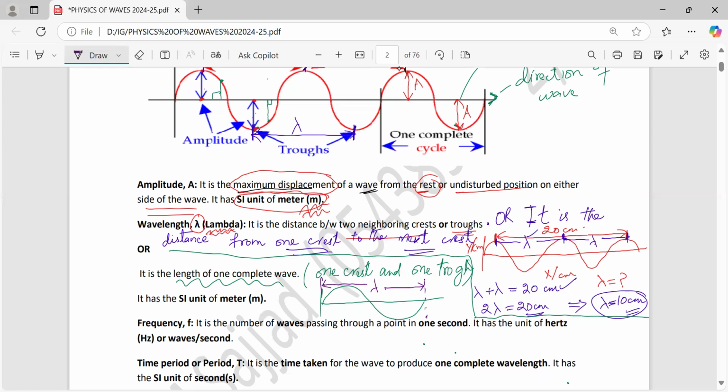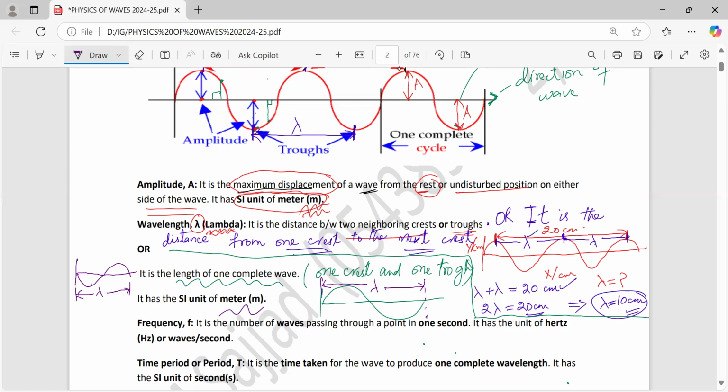So this is also equal to wavelength, and this is a new style in the exams to ask about the wavelength. It cannot only be first trough and then crest. It can also be in the reverse order. I will draw here a shortcut. It can also be like this. This is also one complete wave, because there is one trough, there is one crest. So this length is also equal to wavelength, lambda. Now the SI unit for wavelength is also what?